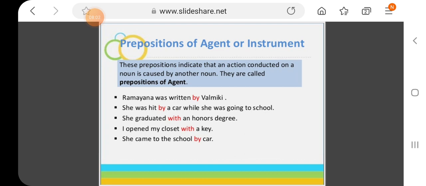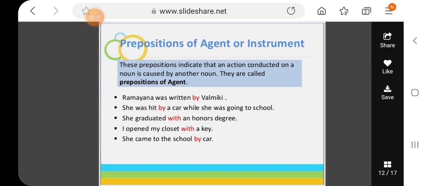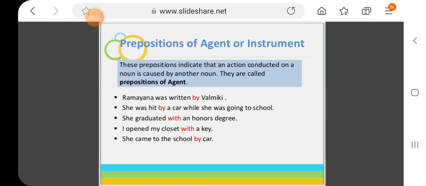Prepositions of agent or instrument. These prepositions indicate that an action conducted on a noun is caused by another noun. That tells you about the agent, which person is performing some action on the noun. They are called prepositions of agent. Agent is the main subject who is doing something, from whom the action is coming. So that's why we call them agents. These prepositions highlight the agents, that in this sentence, who is the active agent, who is doing something.